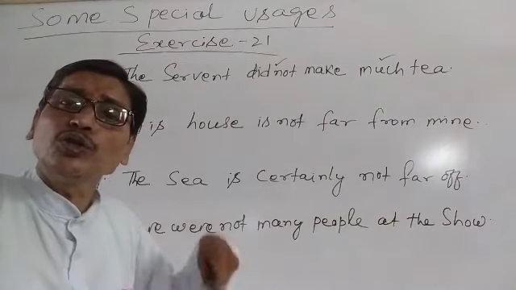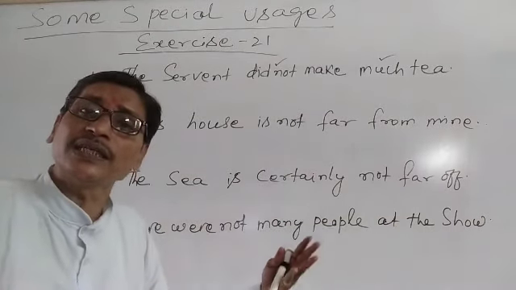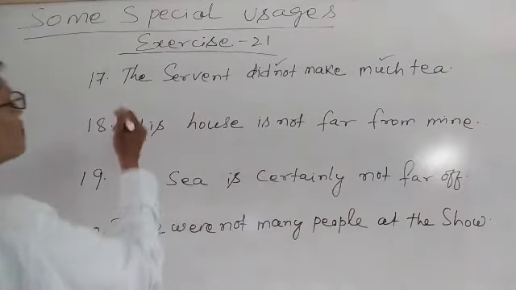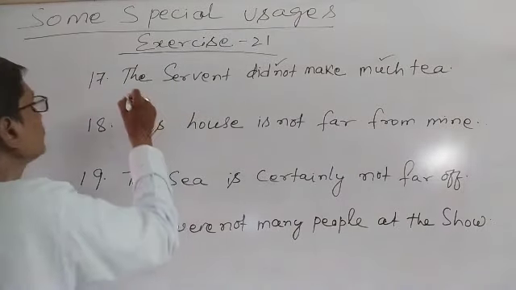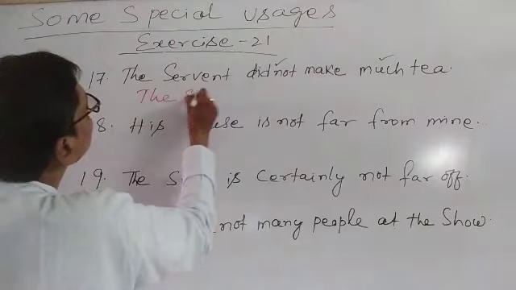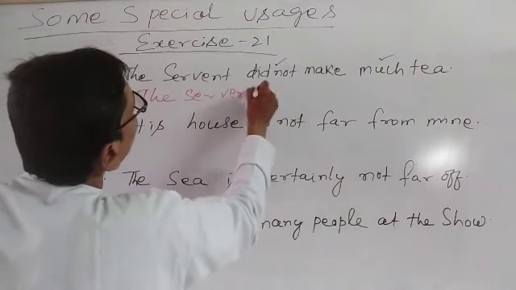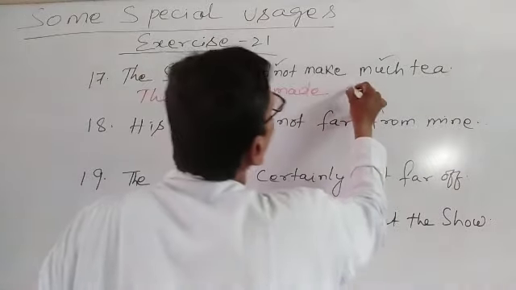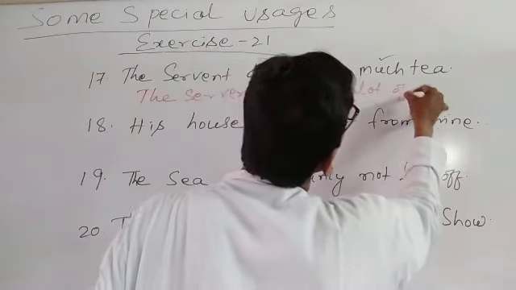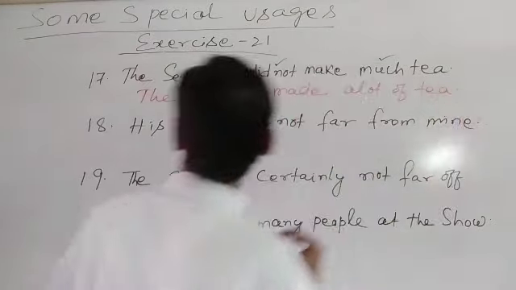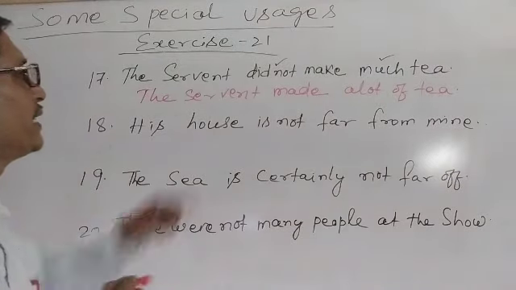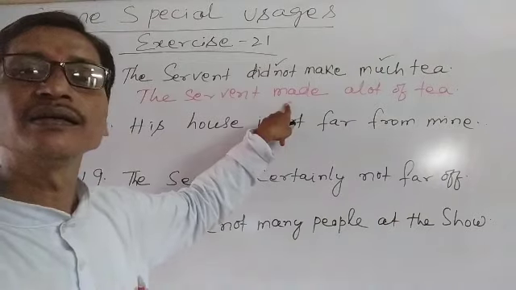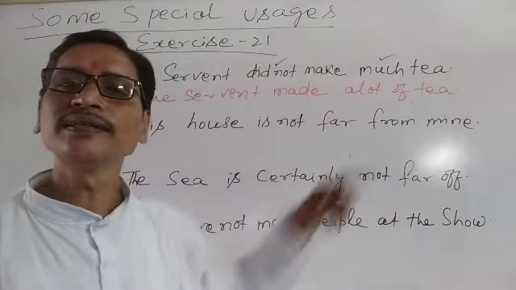Suppose we convert that into a positive or affirmative sentence. The servant made a lot of tea. In positive it is made a lot of tea.